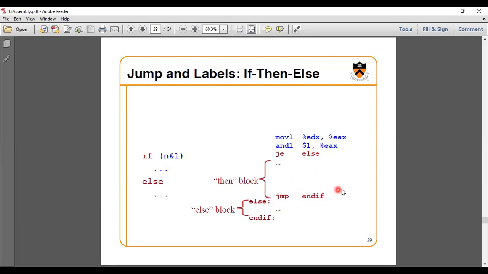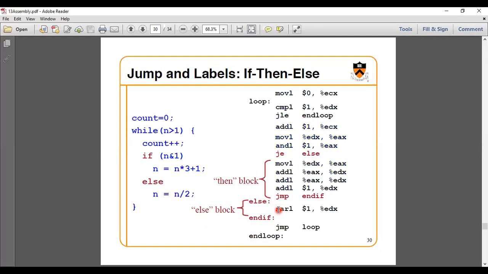You go for the jump to end if, and then next again you will go for the jump, that is, the loop will be there. So if you are not satisfying this condition, you will go for the else block. So here the things will be there in this schema. These are the things we need to consider. In the else block, we need to multiply by 3 and then add 1. If it is not like that, we need to divide by 2. So by shifting, you will get the same value.